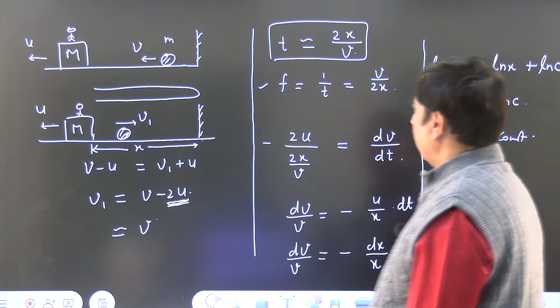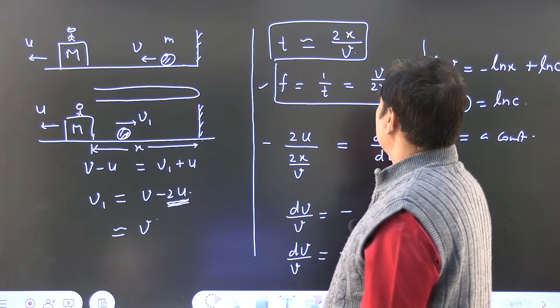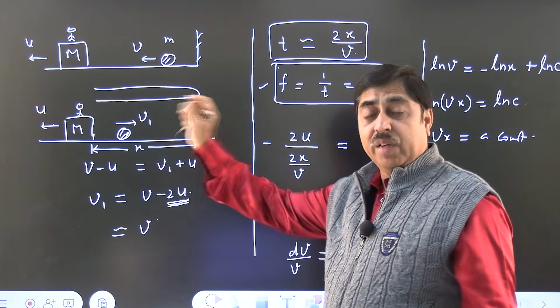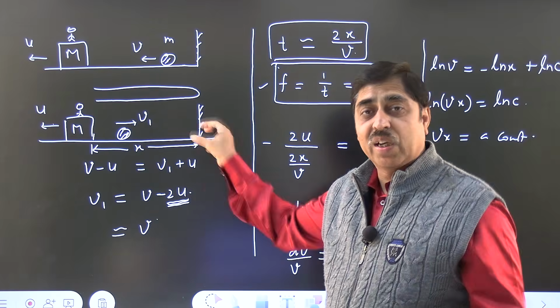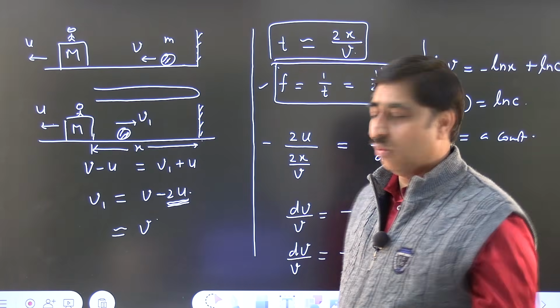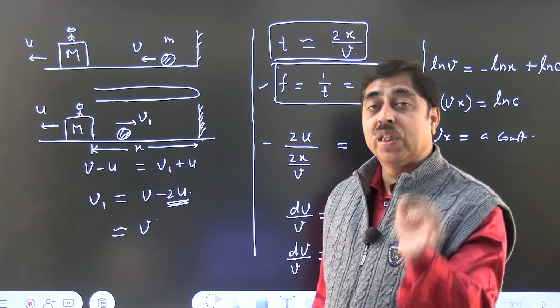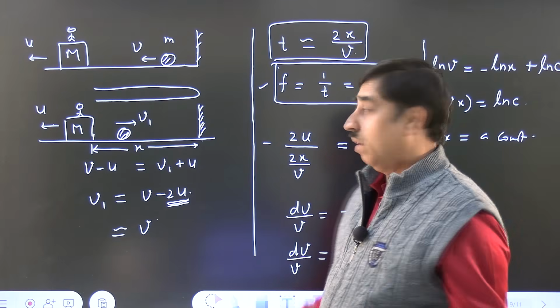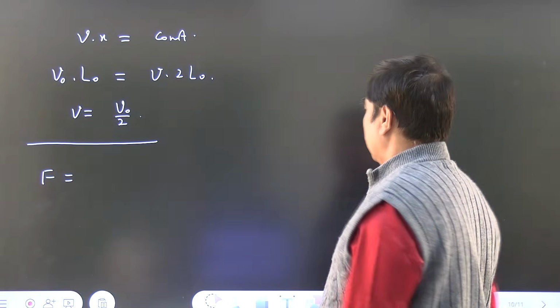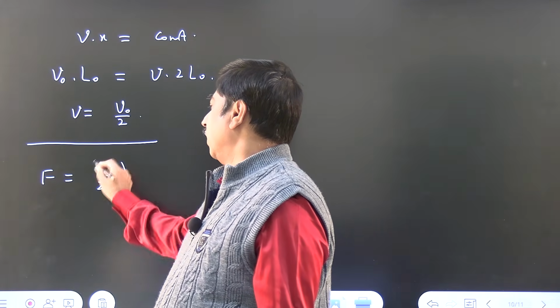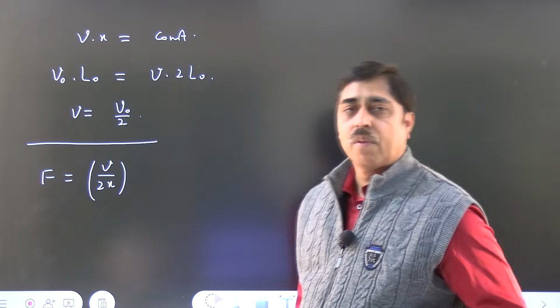We have already calculated that the frequency of collision is v by 2x. This frequency will remain the same for block as well as wall. You can think about it yourself. For this wall, the number of collisions happening per second will be equal to v by 2x, where v is the instantaneous speed of the ball.